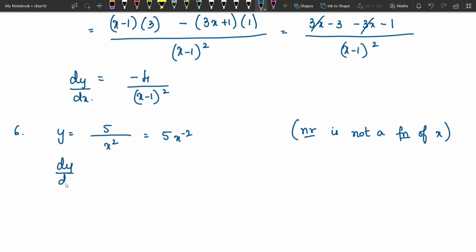Now we will find the derivative of this. There is a coefficient, so 5 into minus 2 is minus 10 into x power 1 less. So minus 2 is there, 1 less is minus 3. And now take this x cube to the denominator so that the power becomes positive. X power minus 3 becomes x power plus 3. Now this is your answer. Understood? Here we have not applied the quotient rule because in the numerator we don't have x. We have x only in the denominator. In such cases, bring this denominator to the numerator. If denominator already has a power, if it's negative, it will become positive and vice versa. Here the power is positive, so I wrote it as negative.